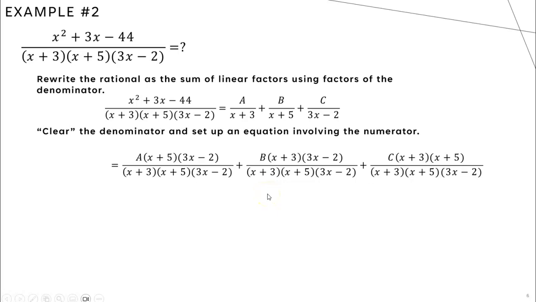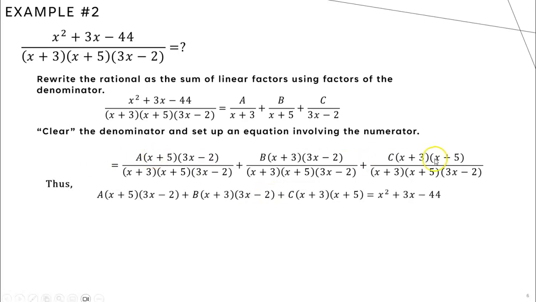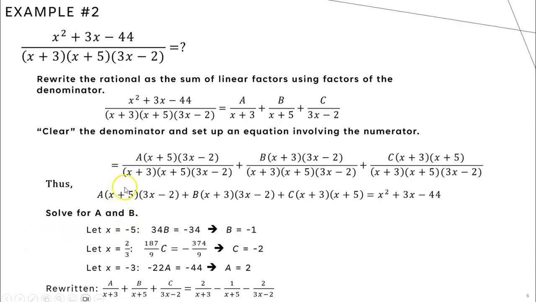So this looks really bulky, but the whole point is that now all of my numerator is going to match with my original numerator, x squared plus 3x minus 44. Right? Because what we've done is we've matched up all our denominators. Okay? So when we've done that, now what I need to do is solve for a, b, and c. And I do so by finding where my factors are equal to 0. So I've got x equals negative 5. That would make my a portion equal to 0. It will also make my c portion equal to 0. What it does not do is make my b portion equal to 0. So I plug in negative 5 into this portion right here, and I get b times (negative 5 plus 3) times (3 times negative 5 minus 2).